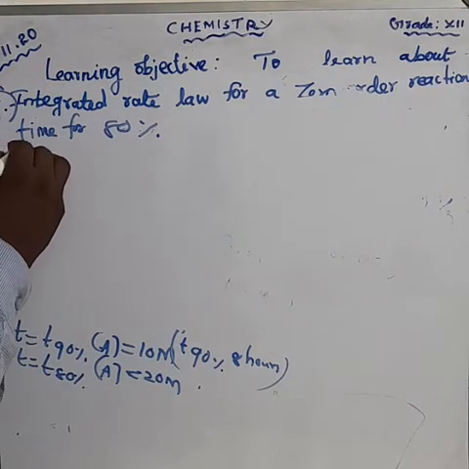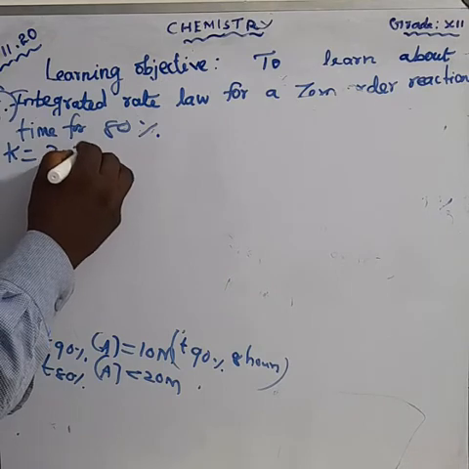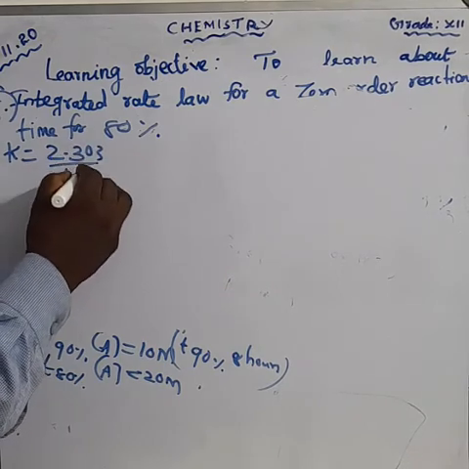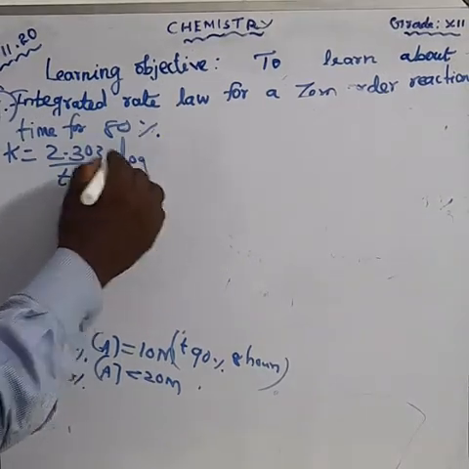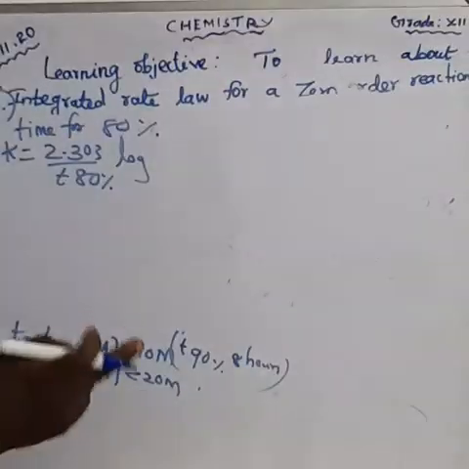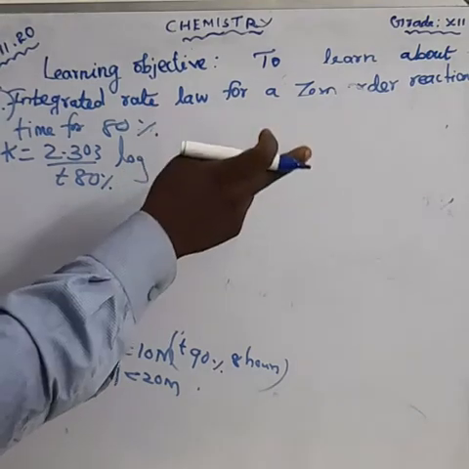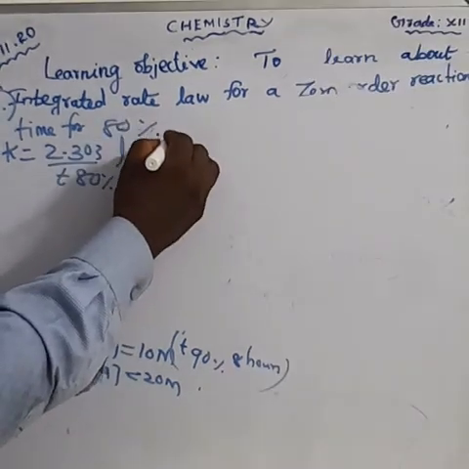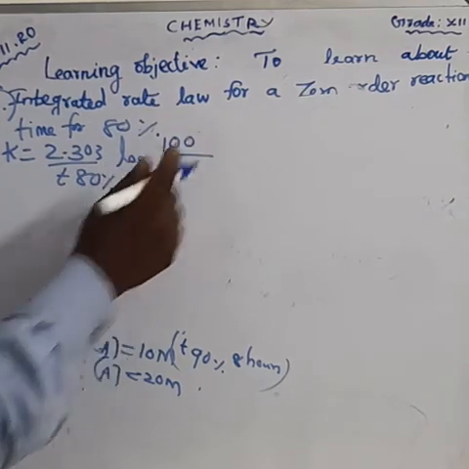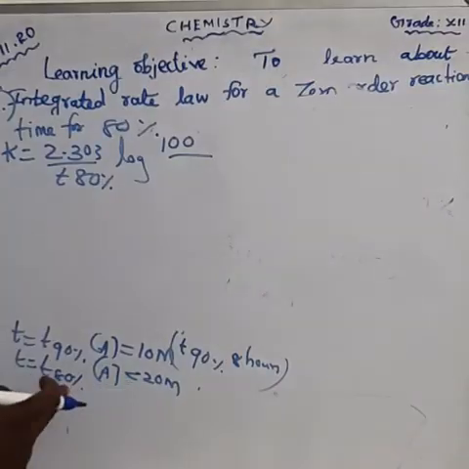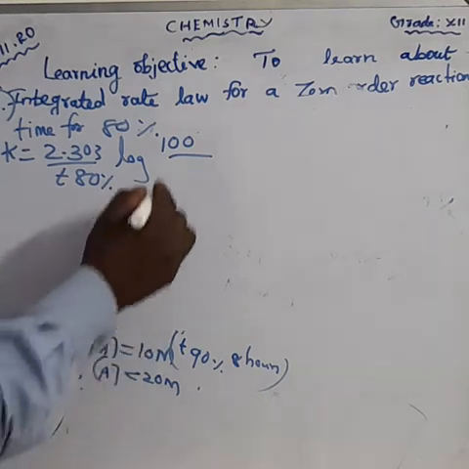K is equal to 2.303 by T 80% log. What's the value of A naught? I told you, the A naught value I wrote previously here. Log 100 divided by the 80% A value. The 80% A value, how much? 20.